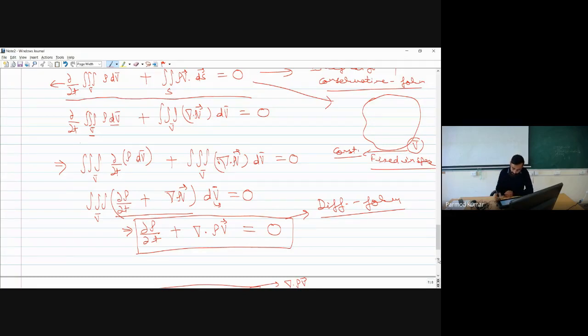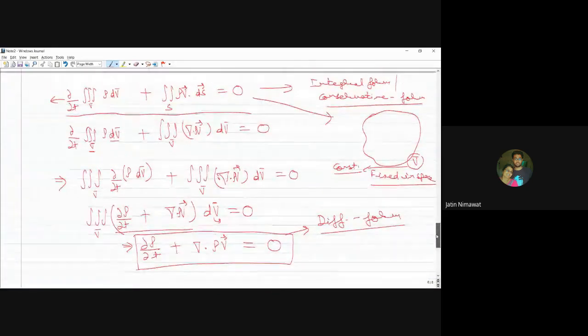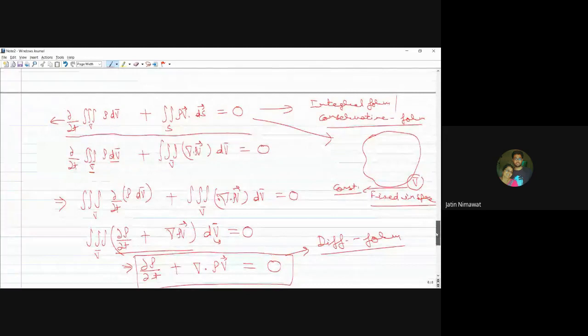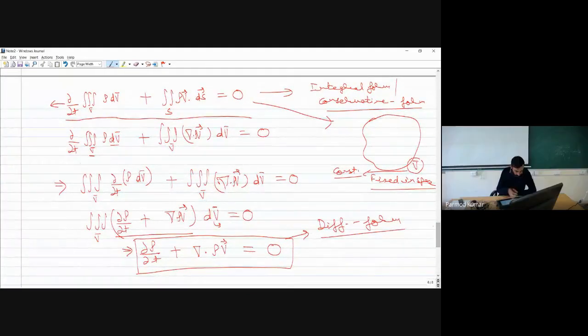Okay. Now one more thing, sir, can you explain in the previous slide? Can you explain how you went from del by del t of rho dv to del rho by del t? Yeah. So in the first term, if you see, we are integrating over the volume, and in the second term also we are integrating over the volume.